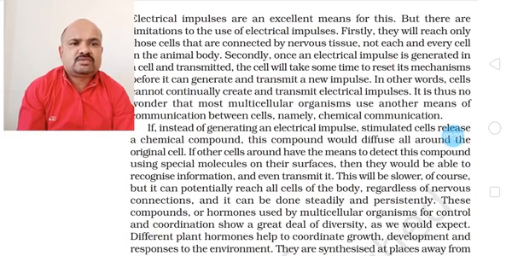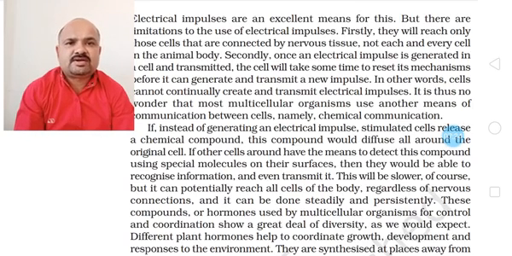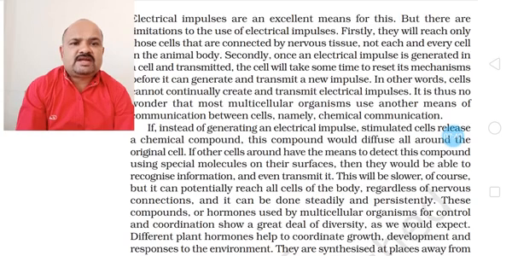This will be slower of course, but it can potentially reach all cells of the body, and for a long time continuously all these tissues can work because they have received some information. Regardless of nervous connections, it will work, and it can be done steadily and persistently for a longer time.